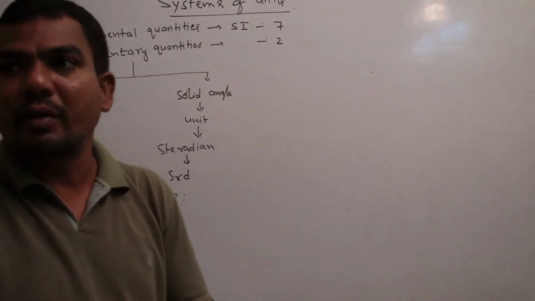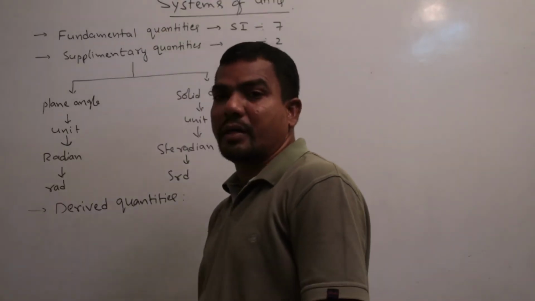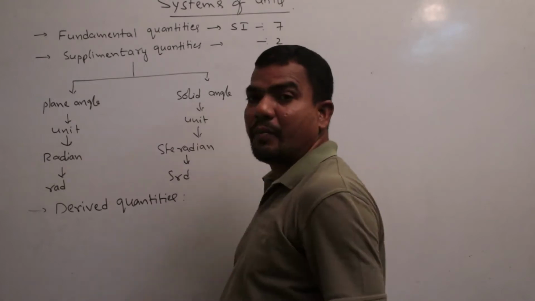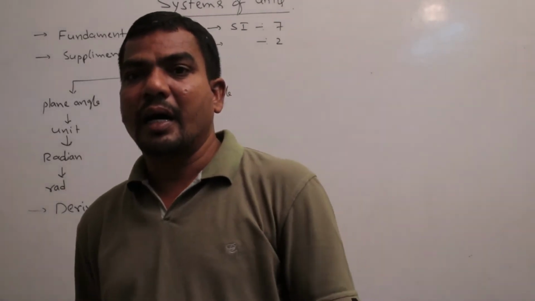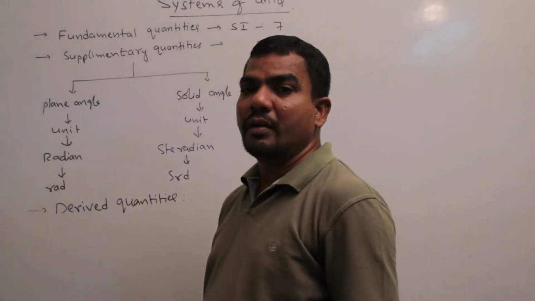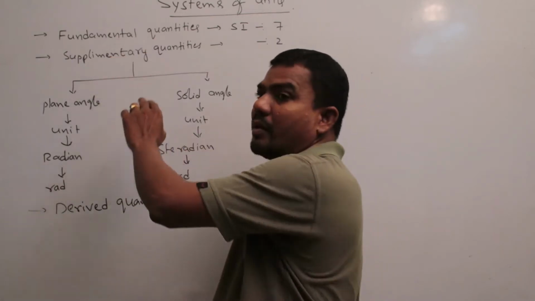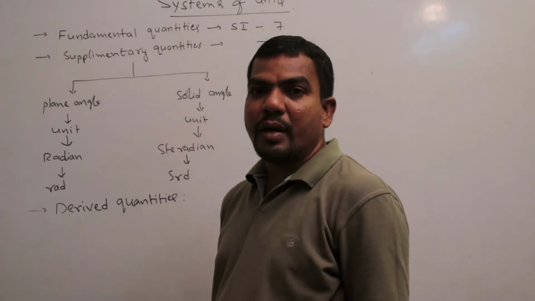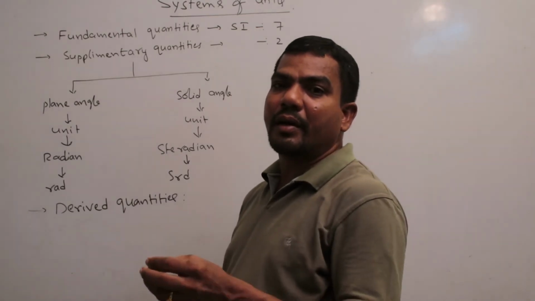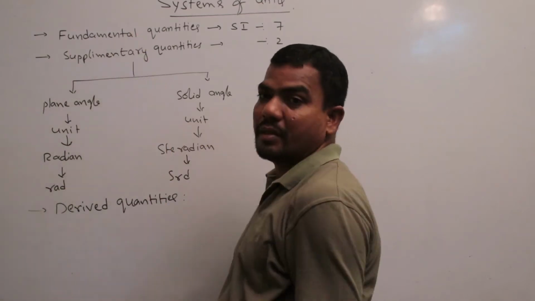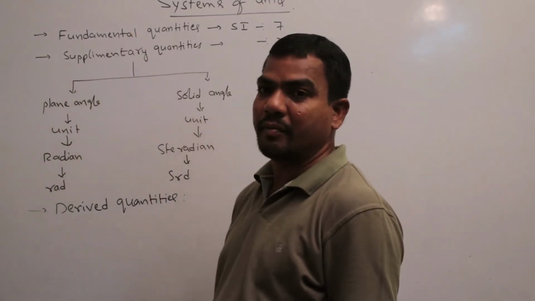Let us define derived quantities. Physical quantities that do not depend on other physical quantities are called fundamental quantities, like mass, length, time.